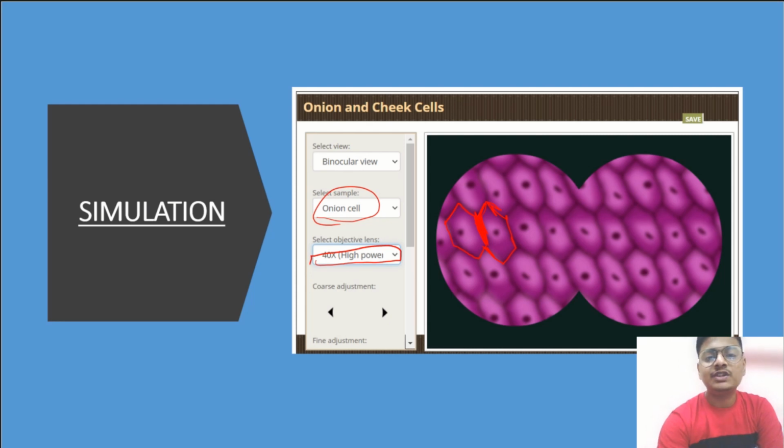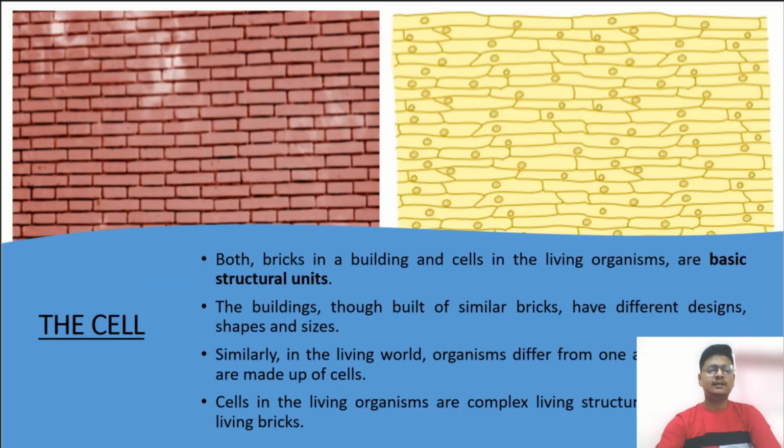But when you see the cheek cells, they will be randomly arranged like this. And in between there will be a nucleus like this in cheek cells. They will not have that cell wall. So students, see like this, the cell has a block-like structure, same like this. So the brick is for a building and the cell is the living organism's basic structural unit.